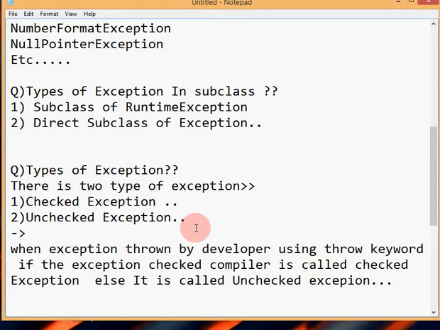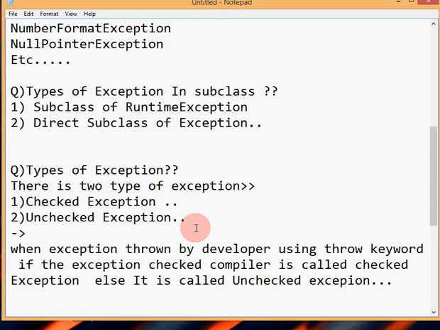Checked exception means the developer throws an exception using the throw keyword. When the developer throws an exception at program writing time, if the compiler checks the exception, that is called a checked exception, or otherwise an unchecked exception.